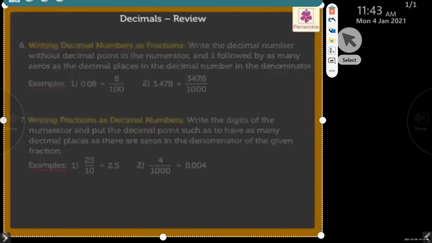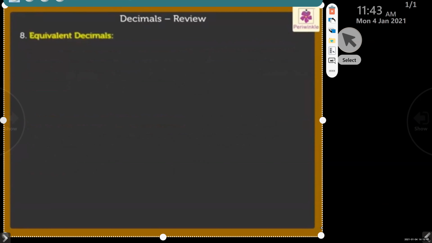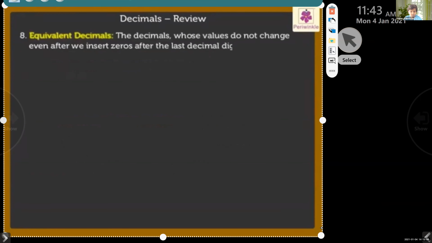Equivalent decimals. The decimals whose values do not change even after we insert zeros after the last decimal digit are called equivalent decimals. For example,